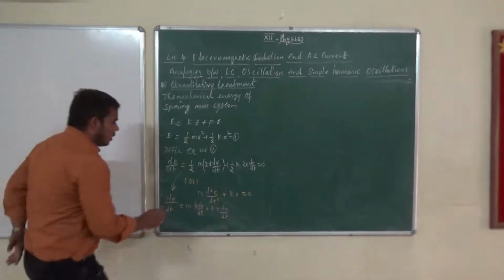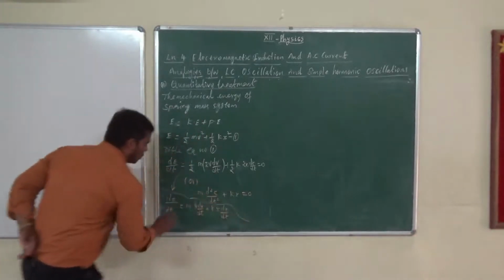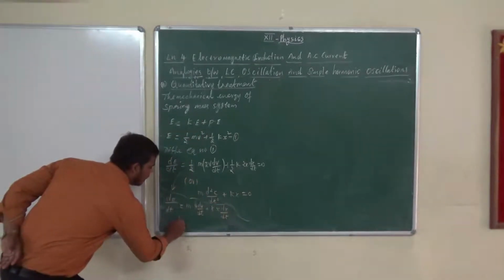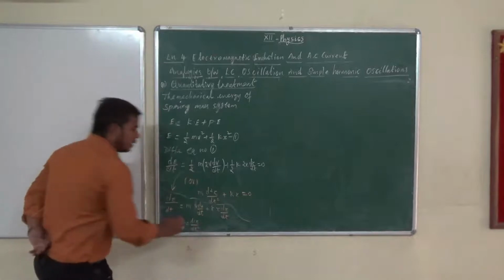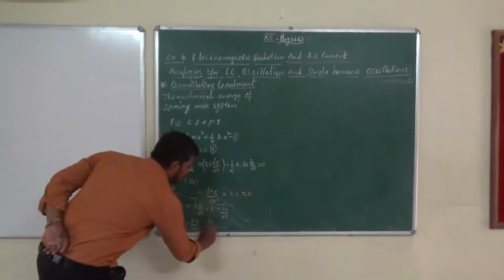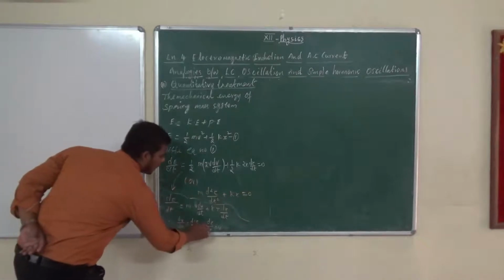Here we substitute certain things. dv by dt is nothing but d square x by dt square, and dx by dt is nothing but v. These are the important factors.